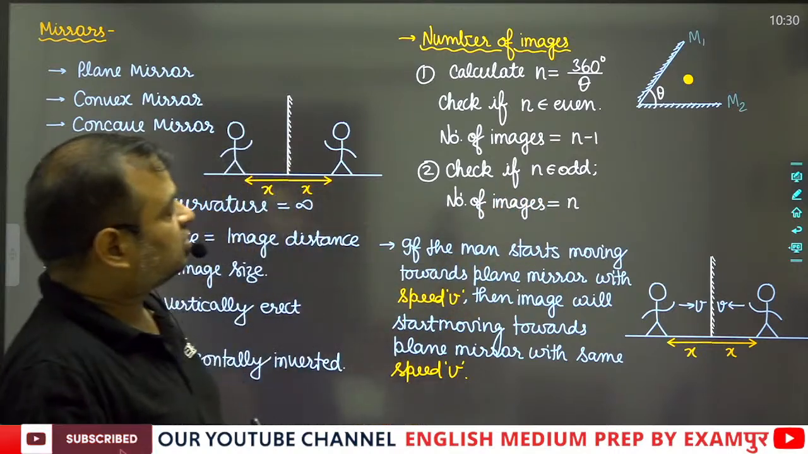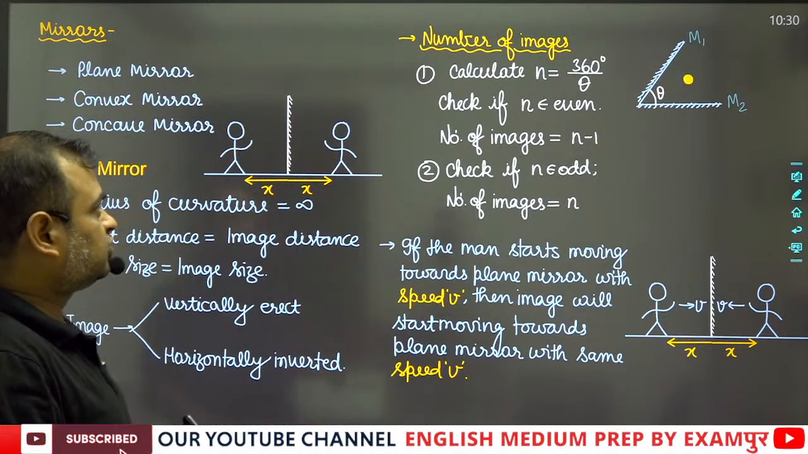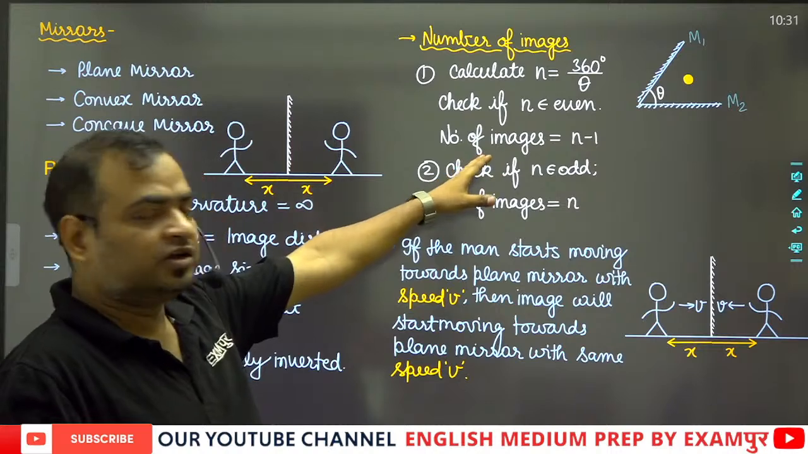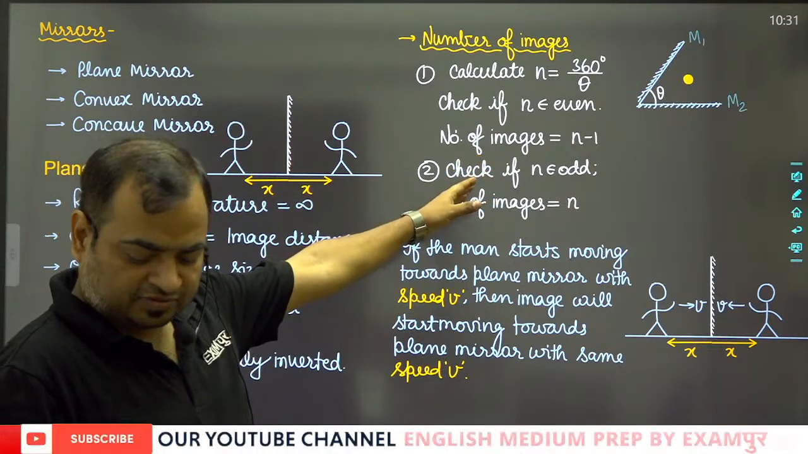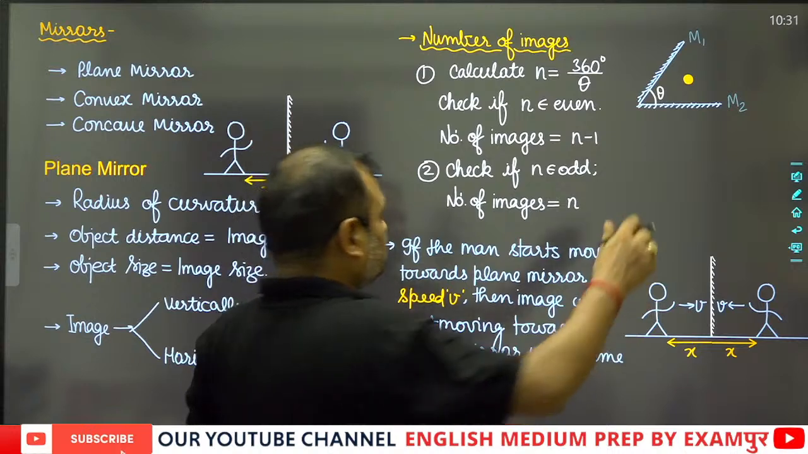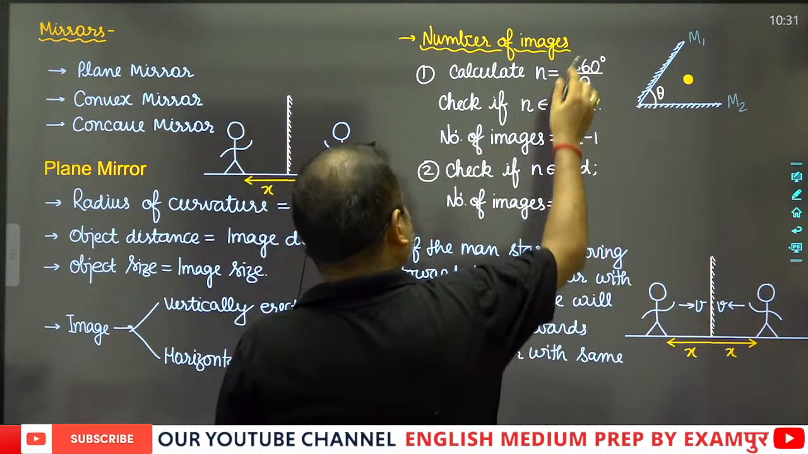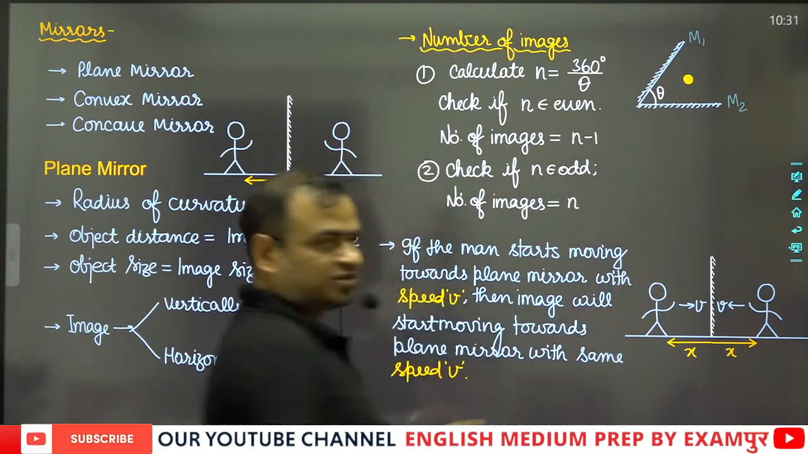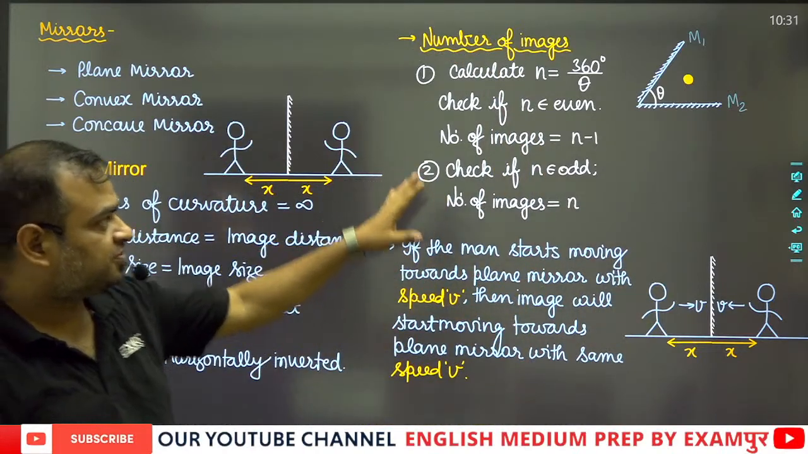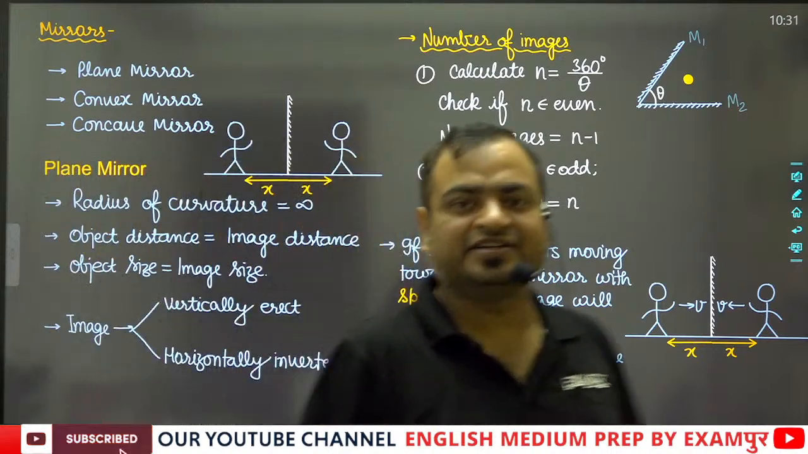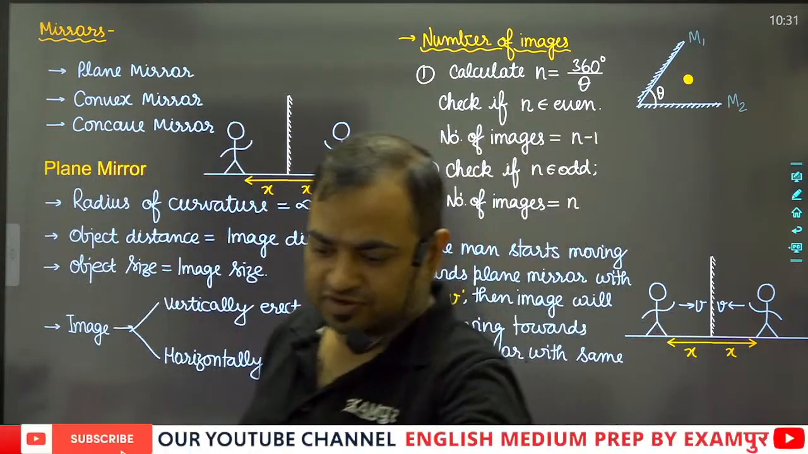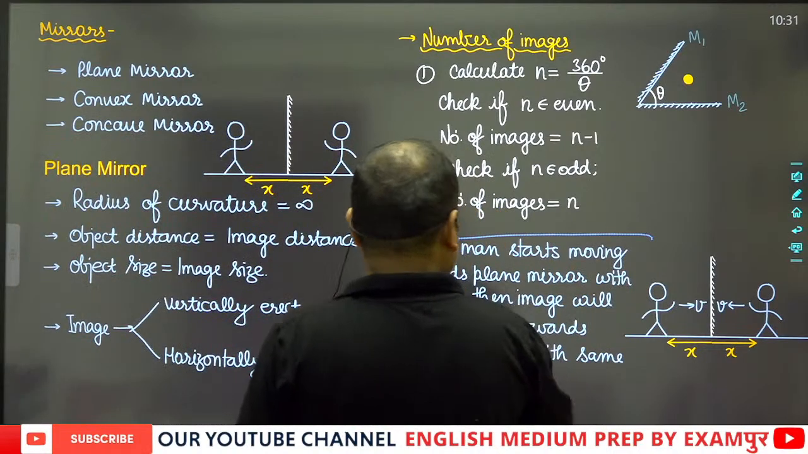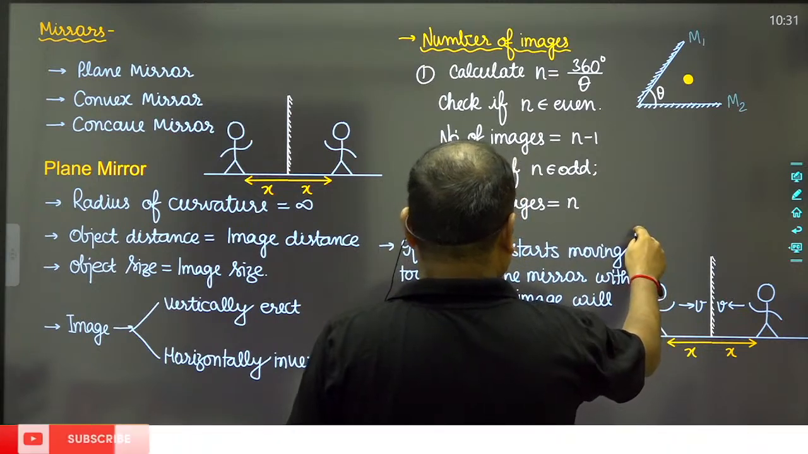Now suppose that there is a question, and the angle theta between these two plane mirrors has been given as 60 degrees. Calculate the number of images. What will be the number of images now? Please calculate and tell me what will be the correct answer.